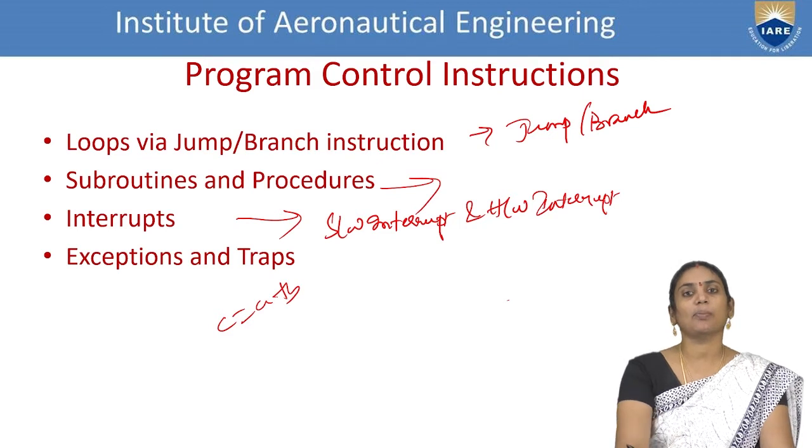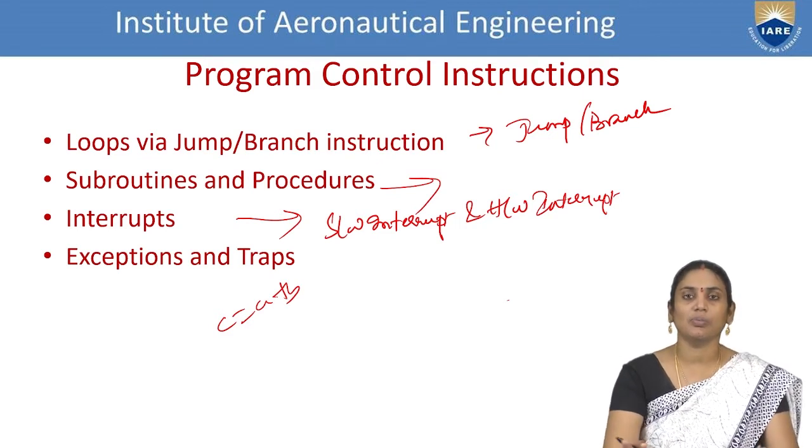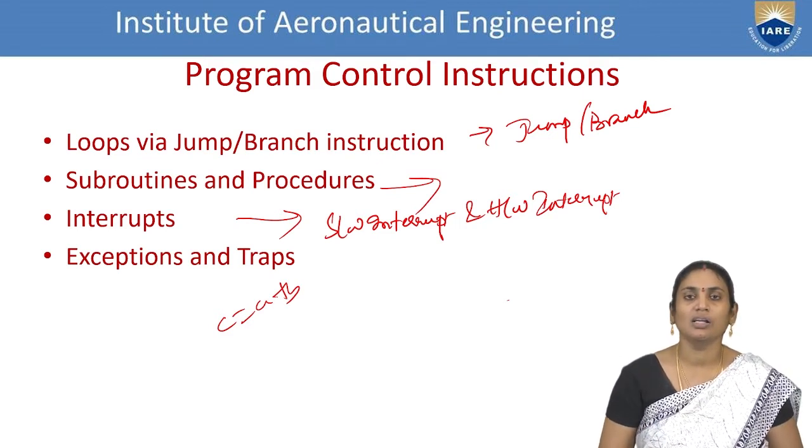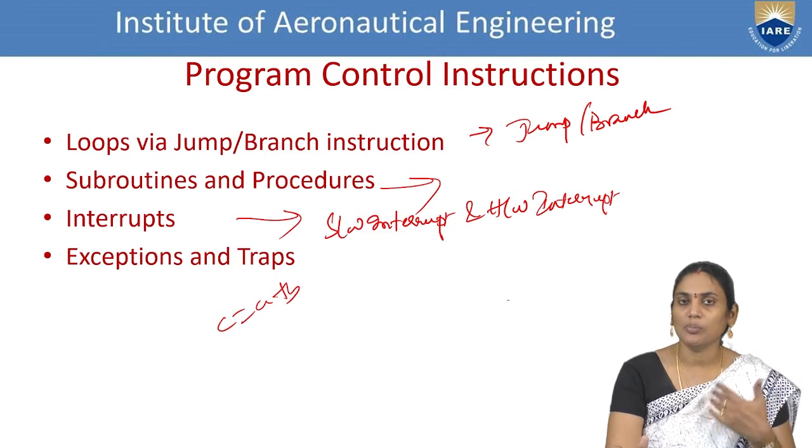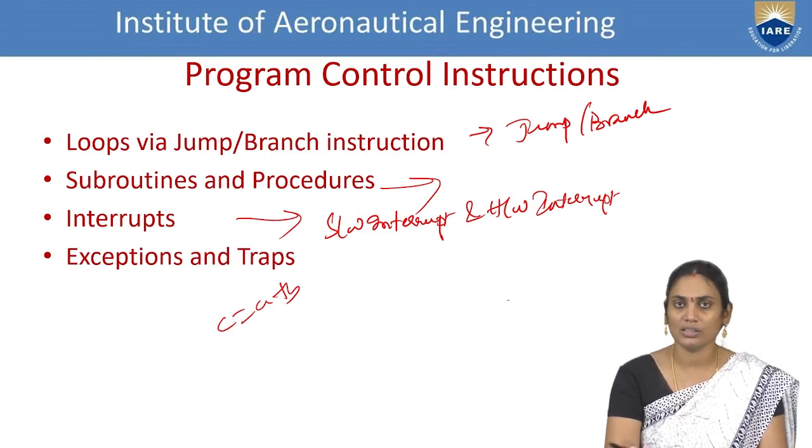So in that case, what happens? It is a hardware interrupt because the IO device is a hardware unit. It is waiting for the resource to complete the task. So this is generated by the hardware interrupt. Unless and until I provide the information, you cannot operate. This is the interrupt made by the hardware device.